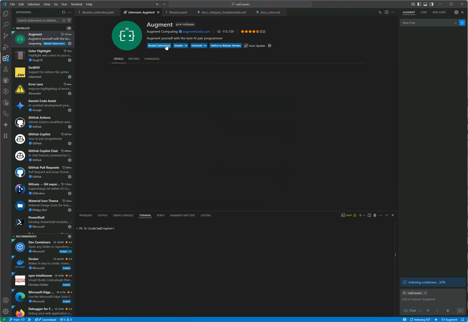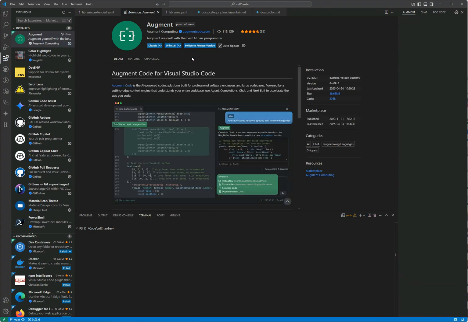On the pre-release mode, the reason you would be there is because you want daily updates, you want the latest features, you want to see how the release version will look in the future. So the pre-release is there for you. If you accept having some errors or stuff like that, maybe that's fine on the pre-release, but normally you should be on the release mode. Yeah, the version. Just remember that.